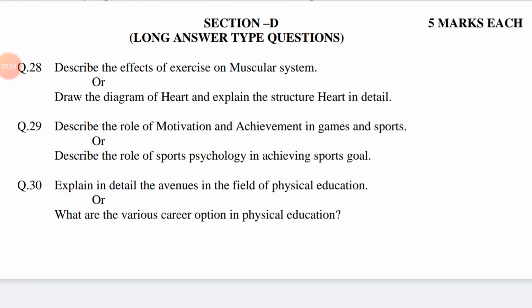The answer may be: first give the introduction of career option, then write down its options such as number 1, as physical education teacher; second, as physical education lecturer; third, as instructor; number 4, as yoga teacher; number 5, as journalist in sports; number 6, as reporter in sports; 7, as a commentator; 8, as an officer; 9, as a dietitian; 10, as a physiotherapist. Extra.